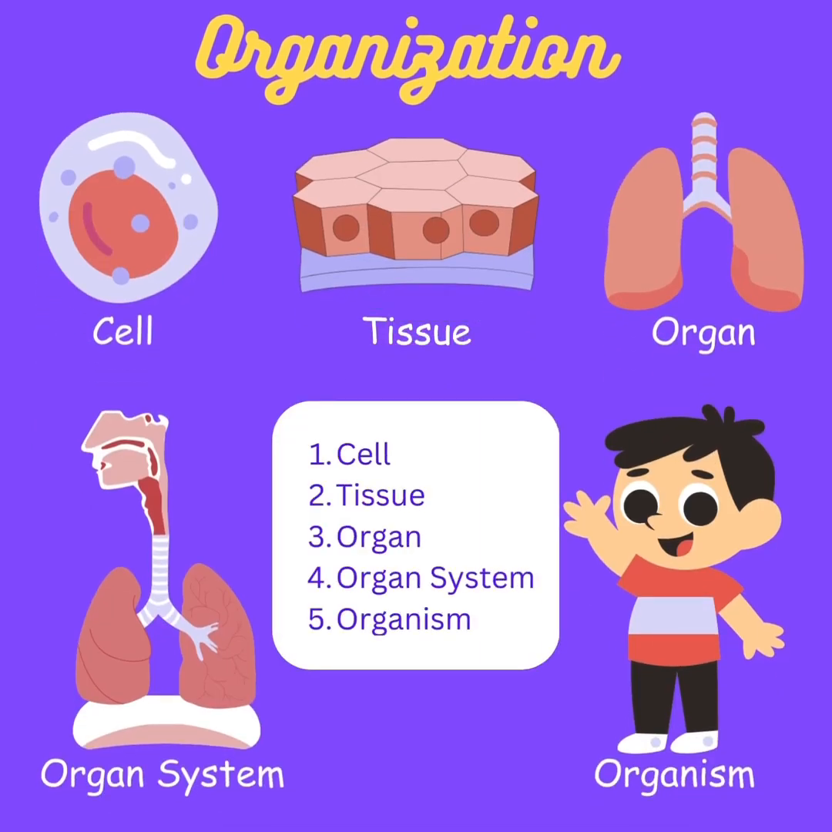Here is the organization of the components in a body from smallest to largest. It starts with the cell, tissue, organ, organ systems, and ends with an organism.